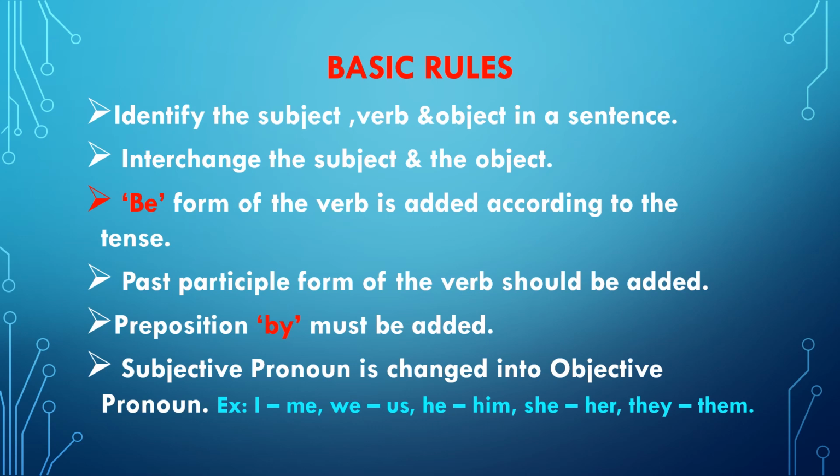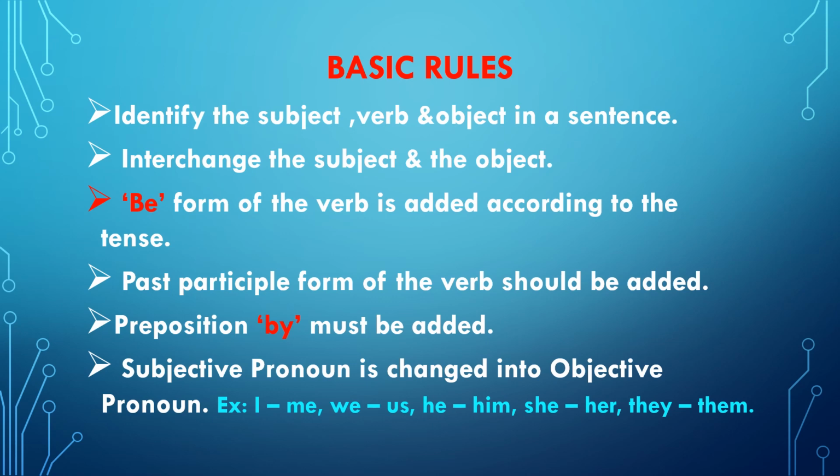So identify the subject, verb and object in a sentence. That is the first thing you have to do. After that, to change the sentence from active voice to passive voice, you should interchange the subject and object. In the example that I have given, Anita prepares coffee. Coffee comes first, and coffee is prepared by Anita. That means subject and object are interchanged.